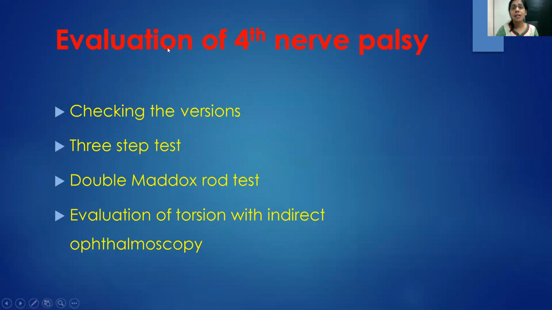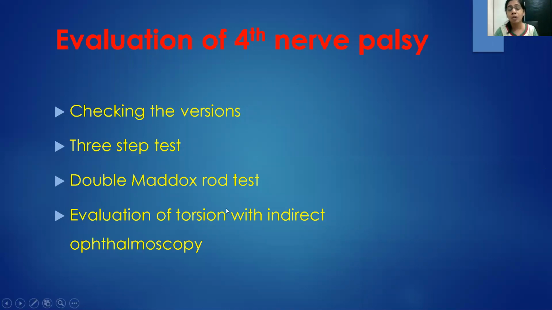So how do you evaluate? It will be checking the versions, that is true for any strabismus. You do the 3-step test, very, very important. That's how you will land up with a fourth nerve palsy. Like if you suppose have a right superior oblique palsy, we are expecting that the right hypertropia would be increasing on left gaze and would be increasing on right head tilt. The patient would probably be presenting with a left head tilt.